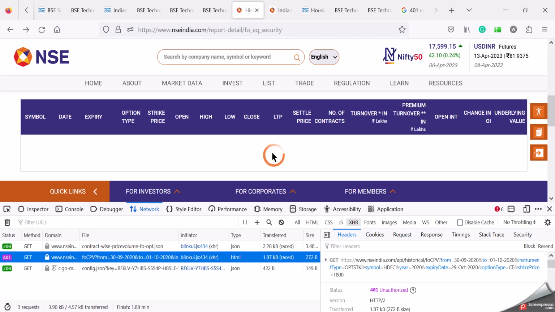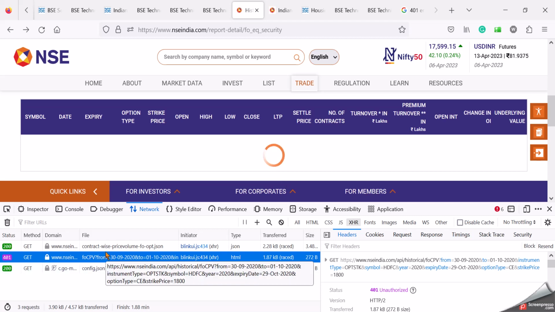Also, one more issue I have come across: if I refresh this URL and access security databases 8 to 10 times, maybe 10 or 15 times, and after that I change the security or the strike price of the same security to fetch the data, then I'm not getting any response from the website. Here I'm getting 401, but in that case I'm not getting any response.